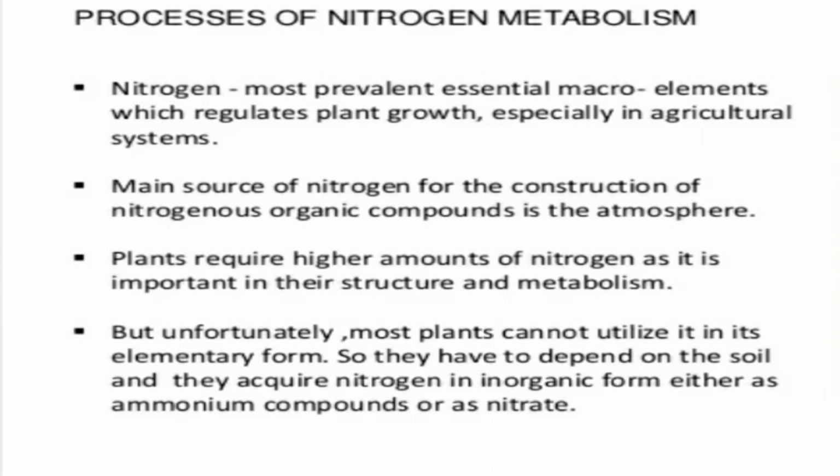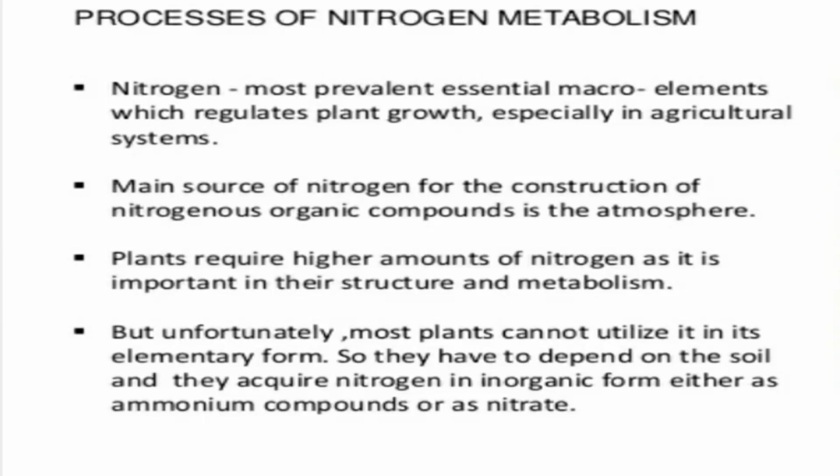In nitrogen metabolism, nitrogen is the most prevalent essential macro element. Sixteen elements are essential, of which 9 are macro elements and 7 are micro elements. Carbon, hydrogen and oxygen are called structural elements, and the remaining three are nitrogen, phosphorus and potassium, that is NPK. Nitrogen is a critical element, which is why it is the most prevalent essential macro element. It regulates plant growth, especially in agricultural systems.